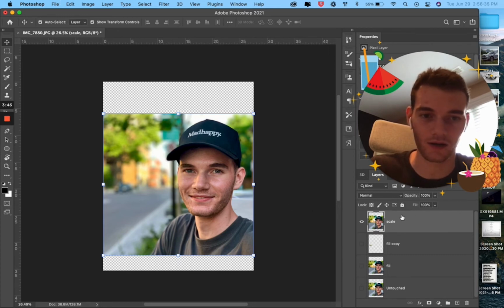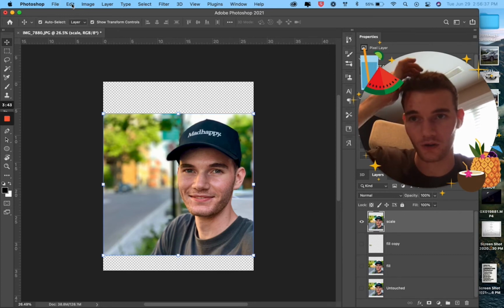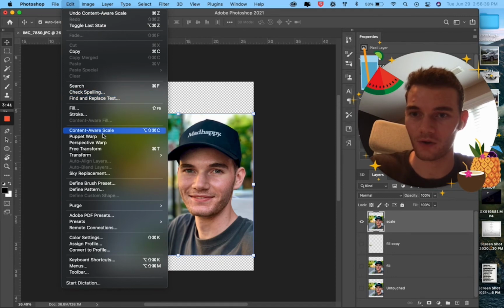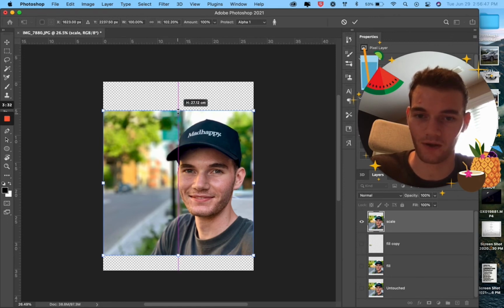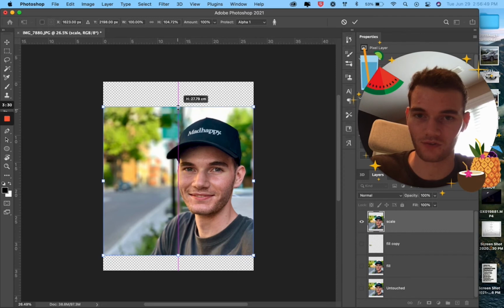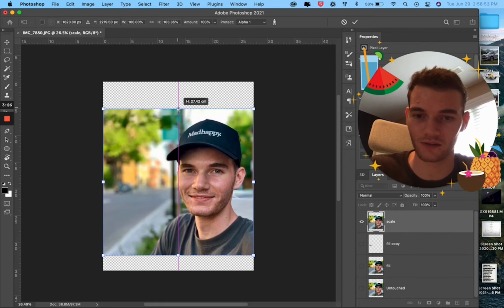We're going to click on our layer again. We're going to go back to edit, and we're going to go content aware scale again. So we're going to redo it now. So now it's going to stretch our stretched amount, basically. It's going to stretch, and stretch some more. So my t-shirt's getting a little bit too stretched there. I think that'll be good like that. But I want to stretch more of the above rather than the below now. So I'm going to say this is good.